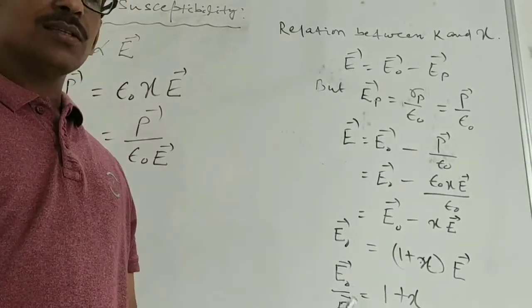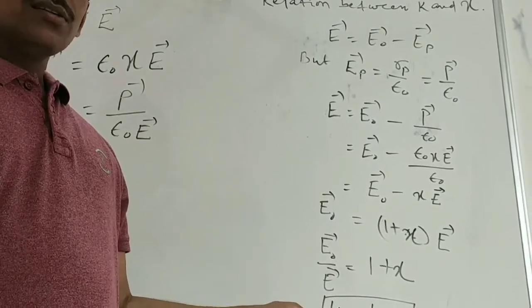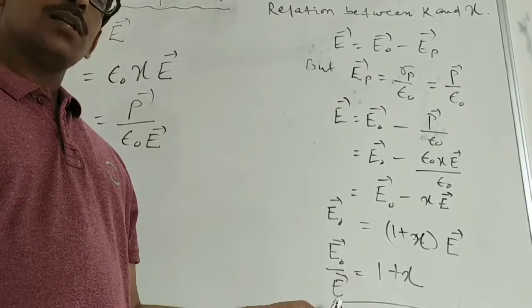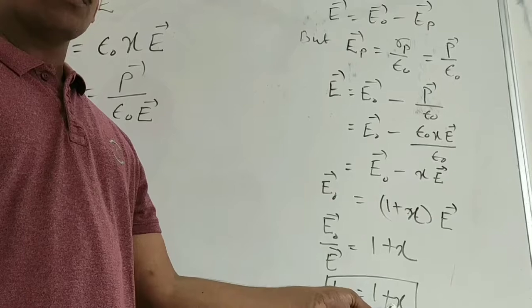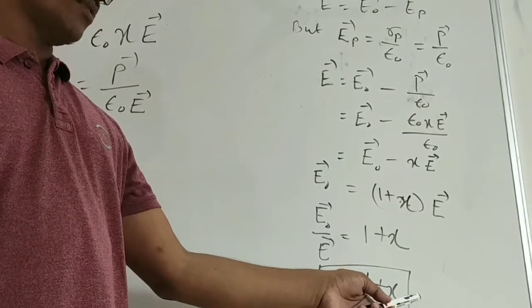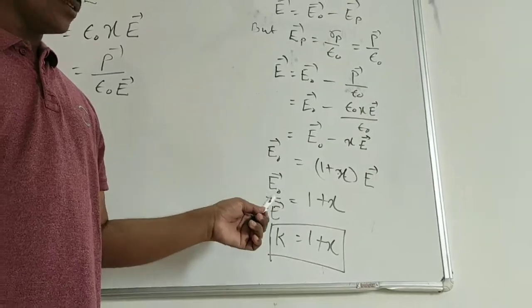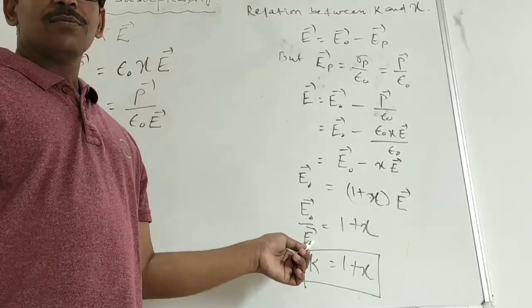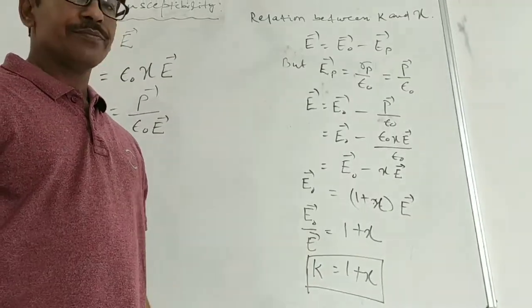What is E0 by E? E0 by E is nothing but the dielectric constant or relative permittivity. So the relative permittivity or dielectric constant of the dielectric is equal to 1 plus electric susceptibility. Here E0 by E is the dielectric constant, which we have already defined. It is the ratio of the applied electric field to the reduced electric field inside the dielectric.